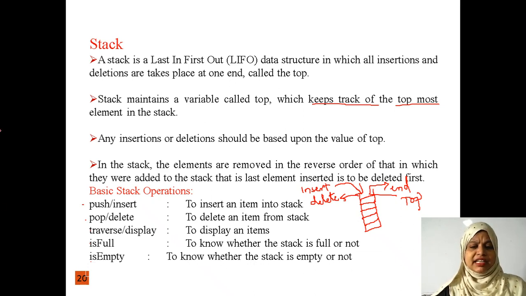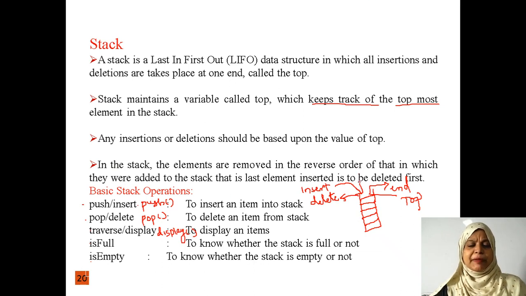While inserting any data into the data structure, we use the push function. By using the pop function, we delete the element from the stack. By using the display function, we display the elements which are present in the stack. Is full: by using this is full function, we check whether the stack is full or not.